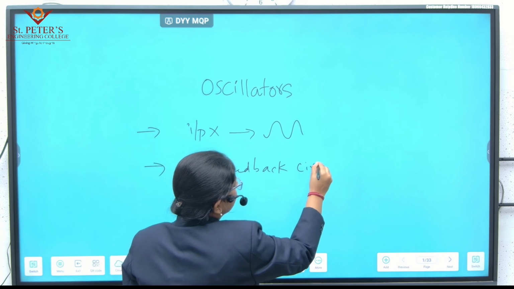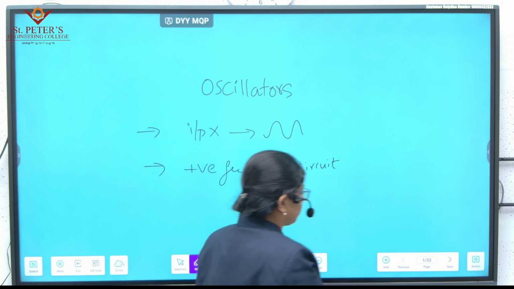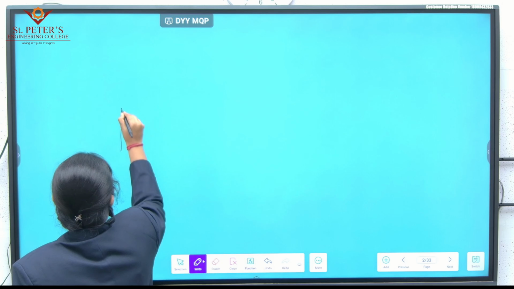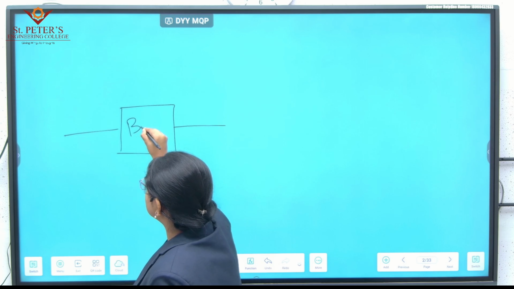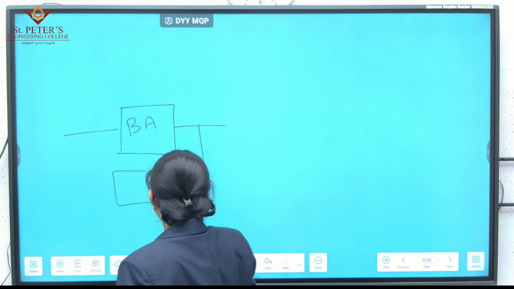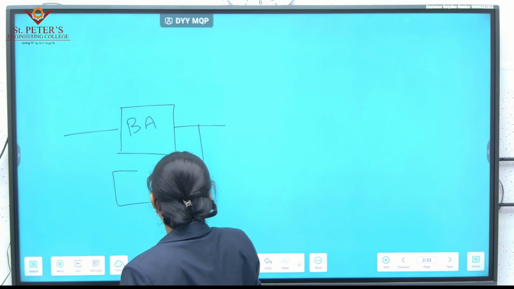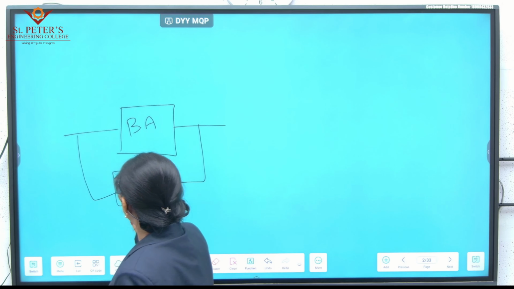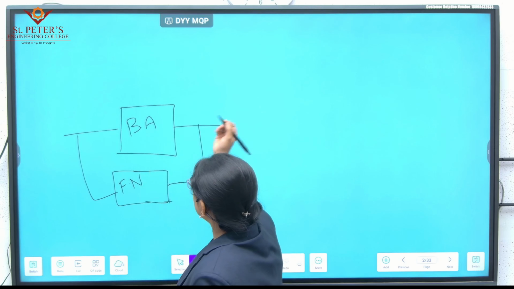Now let us understand what is positive feedback and what is negative feedback before diving deep into oscillators. Let us consider this is the basic amplifier, and this is the feedback circuit, which I call FN, the feedback network.